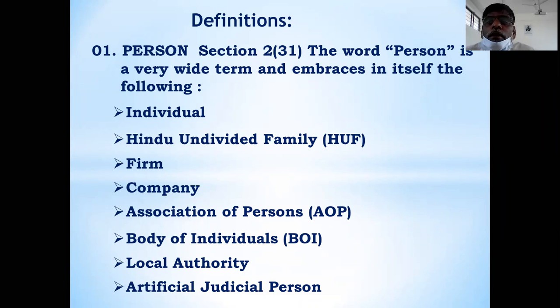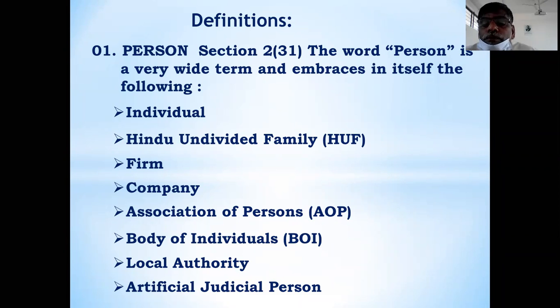Tirupati Timmappa is an artificial judicial person. Tirupati Timmappa is having his own property, his own income. So that artificial judicial person, gods and idols, comes under the artificial judicial persons. Temples, mosque, gurudwara, whatever are there.